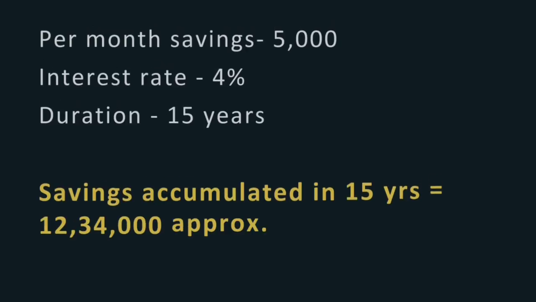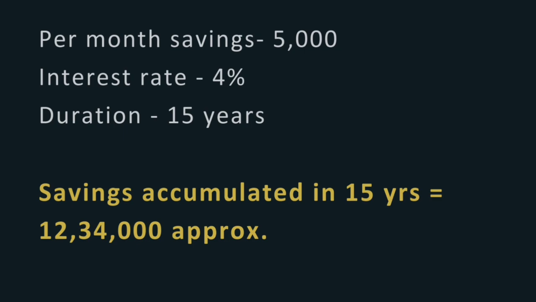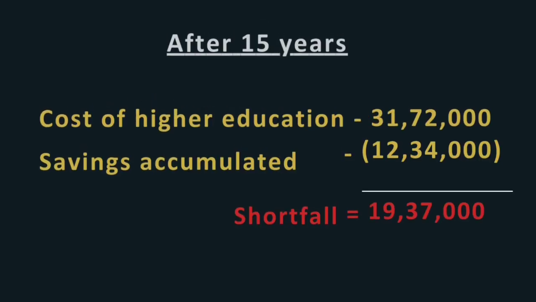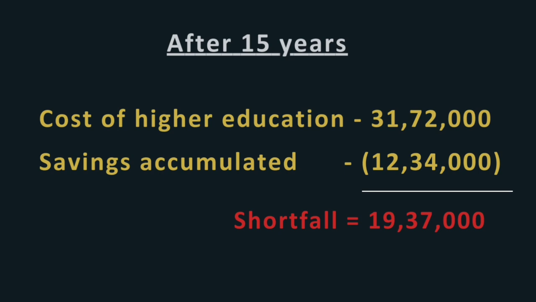In India, we usually get around 3 to 4% interest rate per annum in our savings bank account. So taking 4% as the interest rate and 5,000 per month as the amount, you have saved around rupees 12 lakh 34,000. As you can see, you have a shortfall of rupees 19 lakh 37,000 for your child's admission. To bridge this financial gap, either you need to increase your savings amount or invest for higher returns.